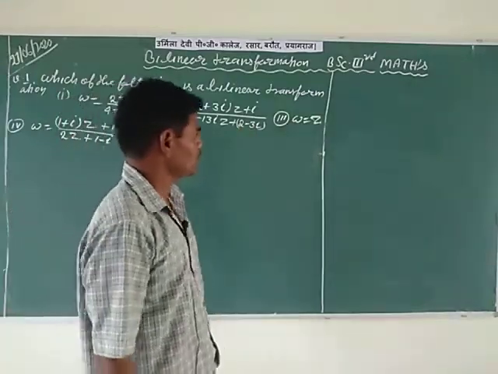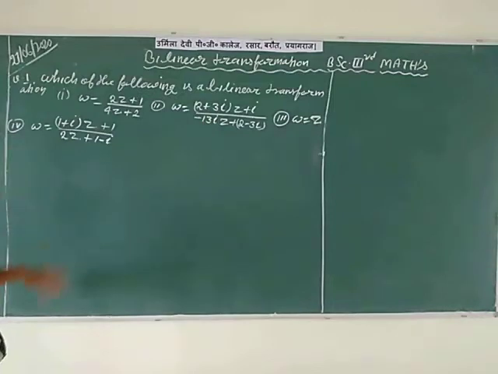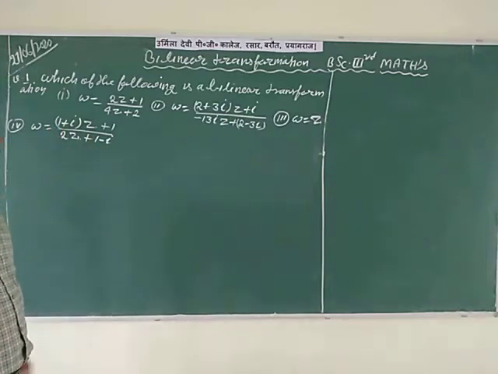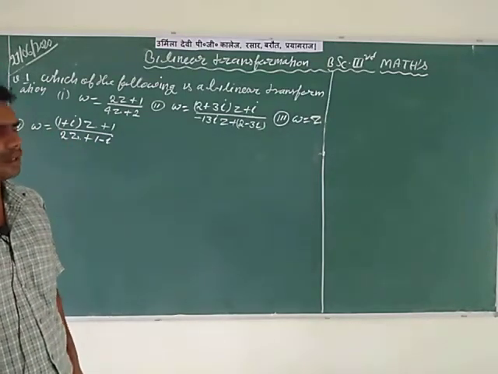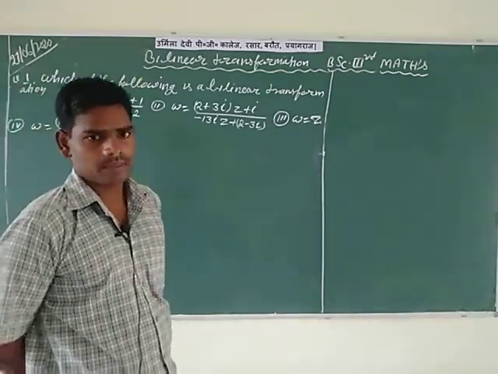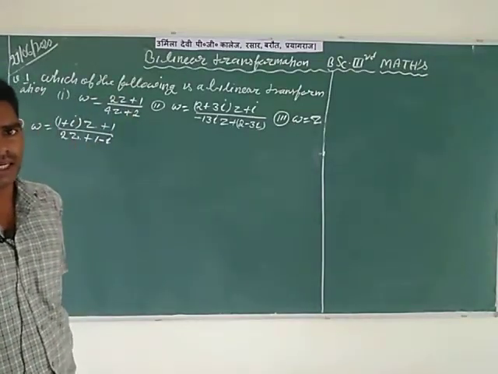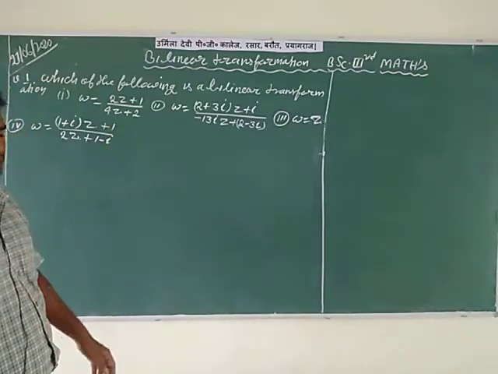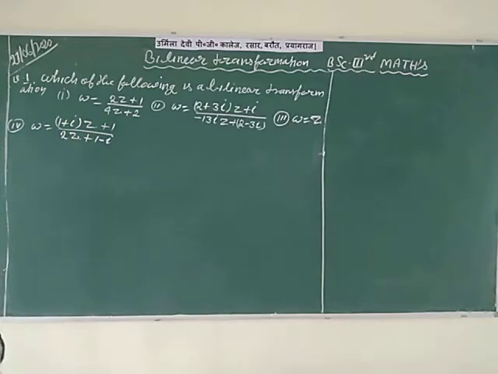The third is W is equal to Z. At last, the fourth is W is equal to ((1 plus i) times Z plus 1) divided by (2Z plus 1 minus i). In this question the aim is to check whether these transformations are bilinear transformations or not. For this we apply the necessary condition, AD minus BC should be not equal to 0, same as the previous article. So first write the given transformation in the solution.